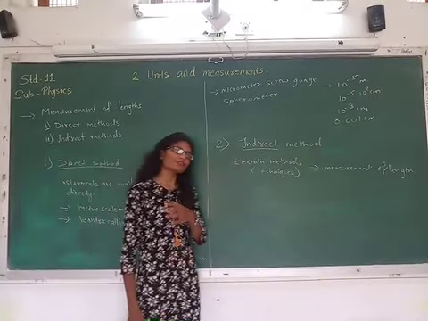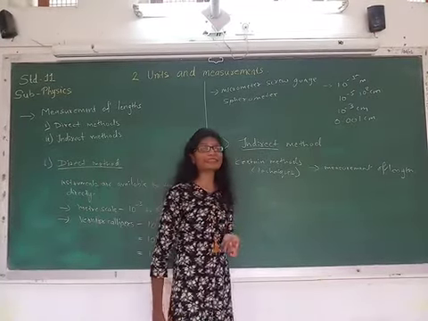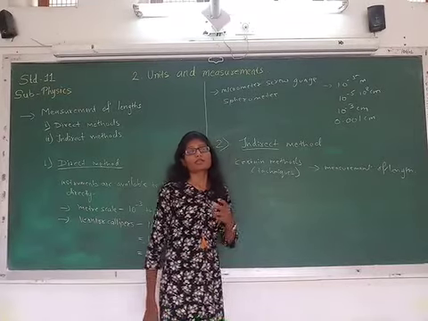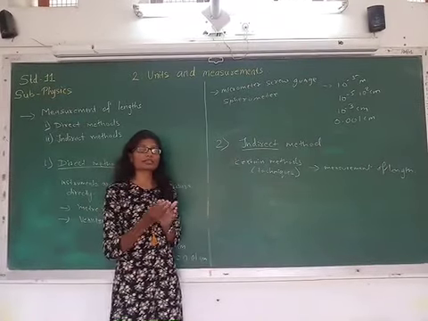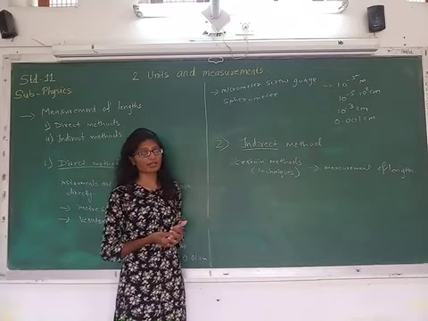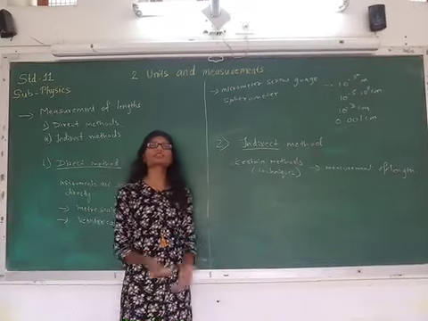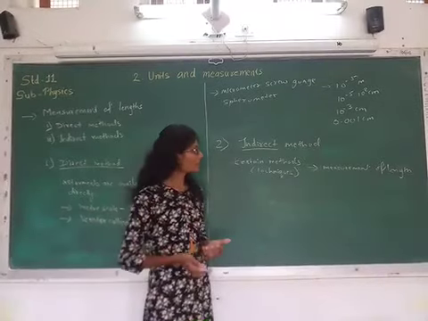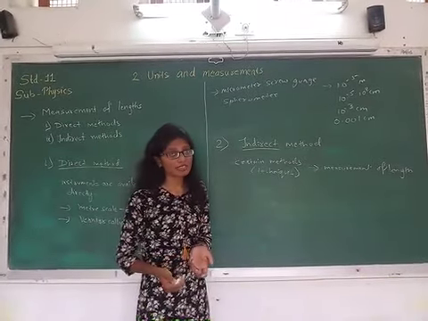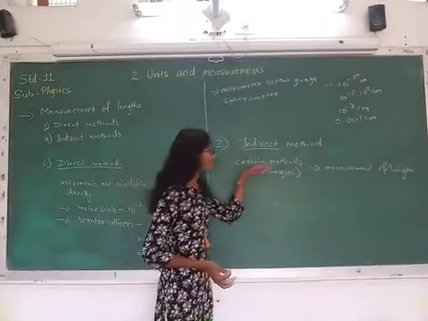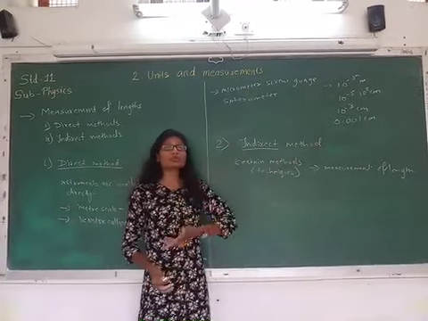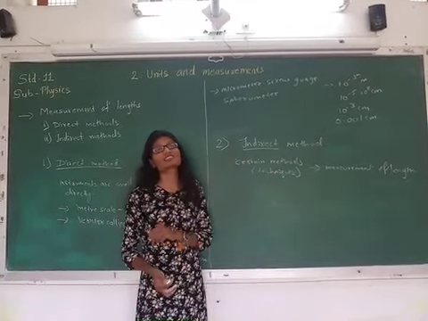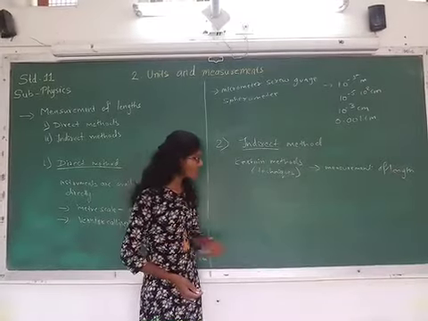Now see, in what case we can use techniques instead of instrument? See, if we want to measure the distance between the planet and the star, right? We cannot make such large instrument. In that case, instrument is not possible for the measurement of the large distance. It is not possible practically. So we need to use the method to measure such large distances, right?